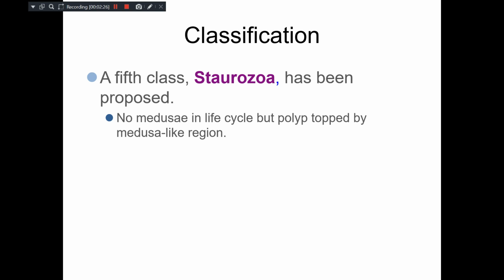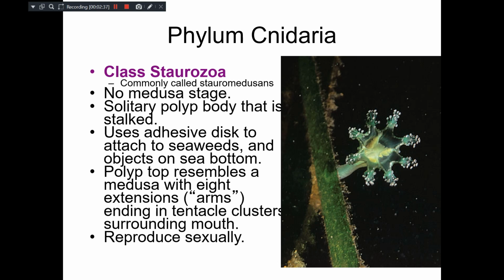Actually they are polyps, but it looks like they have a cap of medusa-like structure, so they are categorized under Staurozoa. Popularly they are called Stauromedusans. There is no medusa stage, and usually a solitary, single polyp body that is stalked, which you can see in the photograph. That stalk is the means by which it can attach.